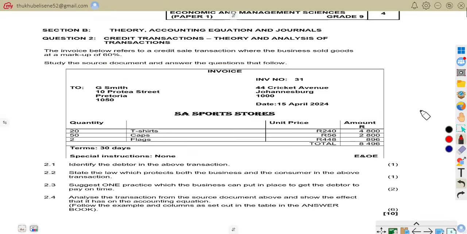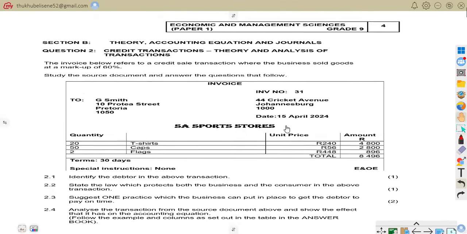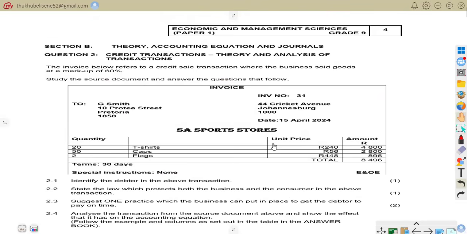So here we are on section B, question 2. This is the section that we are going to attend now. We are on section B, that is theory, accounting equation, and journals. So question 2, that is when we're going to talk about credit transaction theory and analysis of transactions. It says the invoice below refers to a credit sales transaction, where the business sold goods at a markup of 60%. Study the source document and answer the questions that follow.